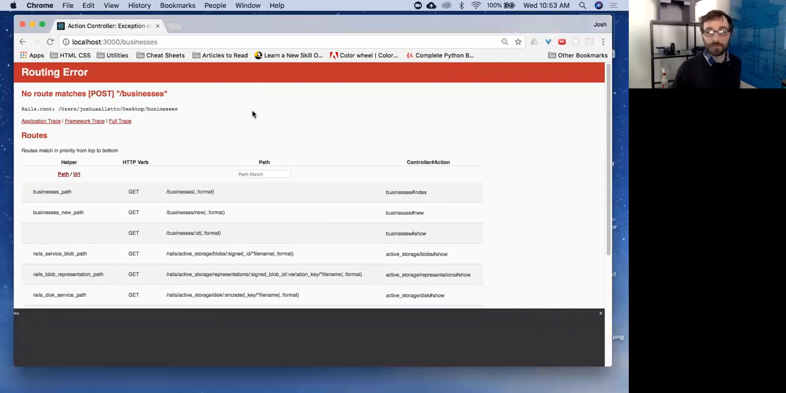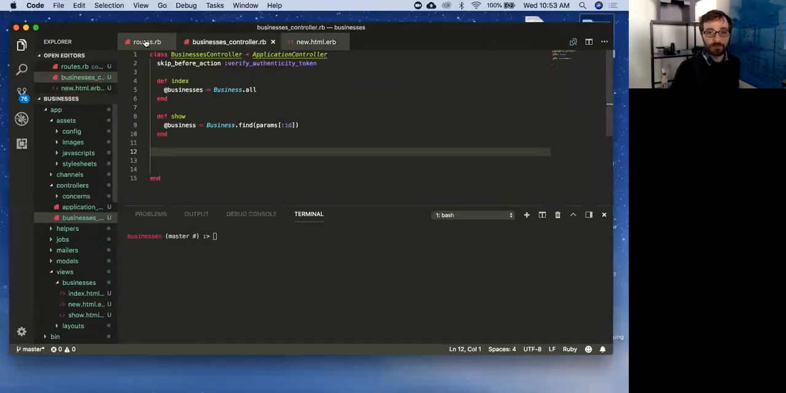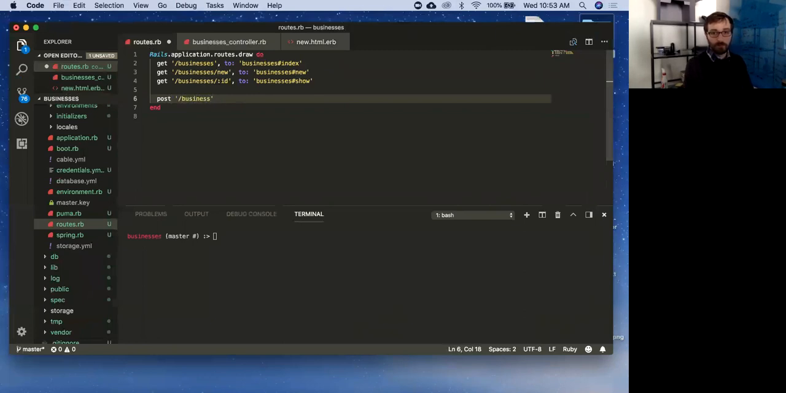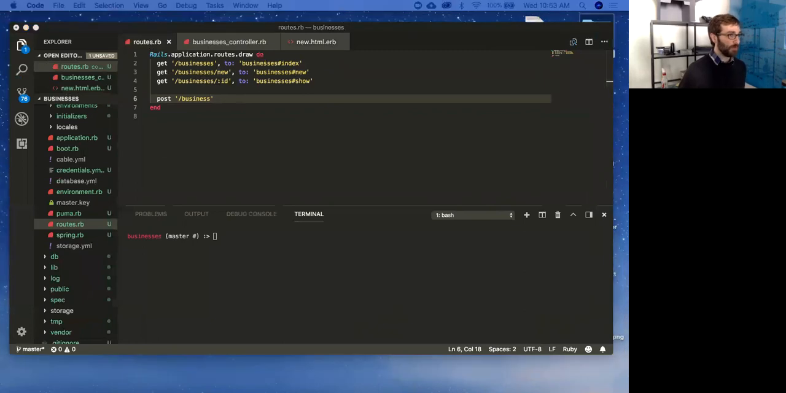If this was running on a server, not localhost, and a user tried to do that same thing you just did, they would not get that page. They would get a 404 page. 404 is not found. Yeah, 404, absolutely. Cool.